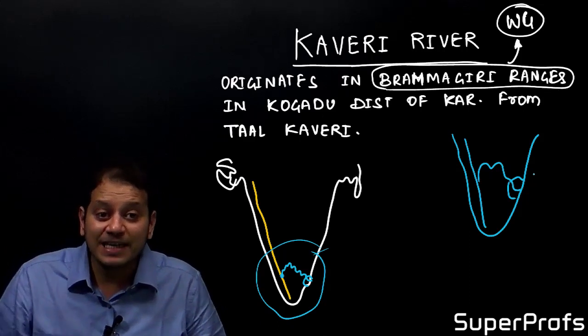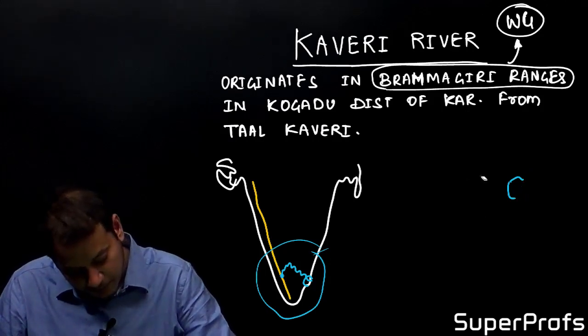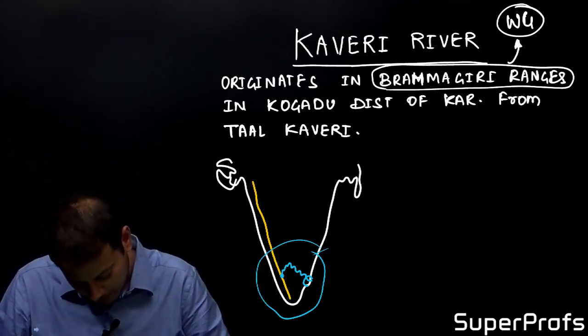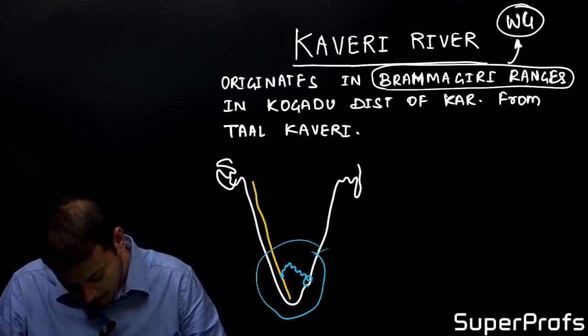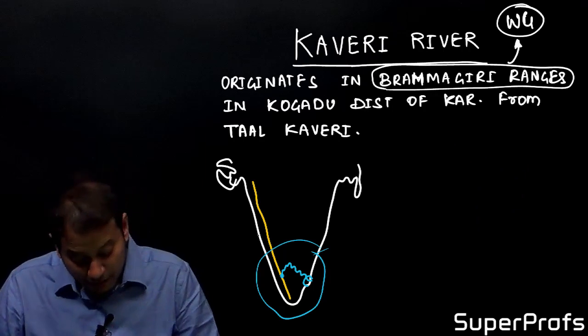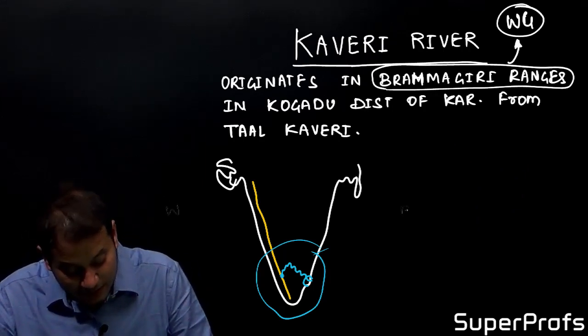is it a perennial river? It is a perennial river because it flows through such a region. This is the western part of India and this is the eastern part of India.